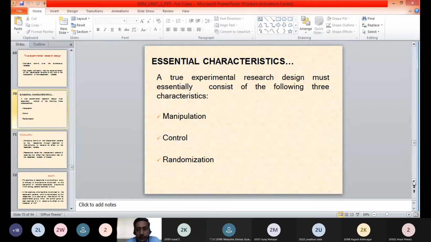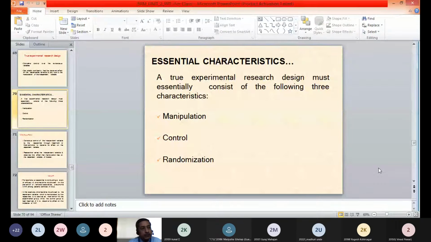Manipulation means we make an intervention in the treatment group. The intervention or the treatment which is given, the independent variable, may be varied, may be adjusted. As per the requirement, the researcher may increase or decrease the level of the treatment to the treatment group. We saw that there can be two groups: one is the treatment group, another is the control group. In the treatment group, we give the treatment or provide the intervention.